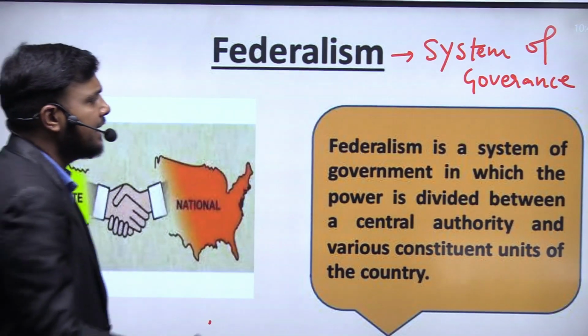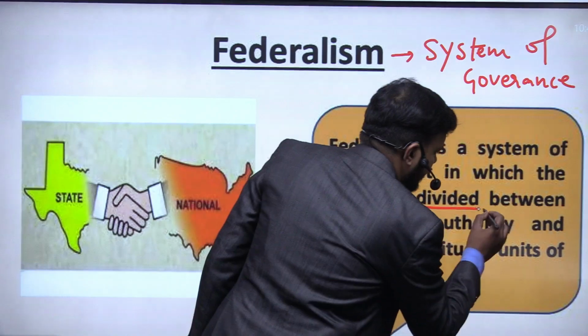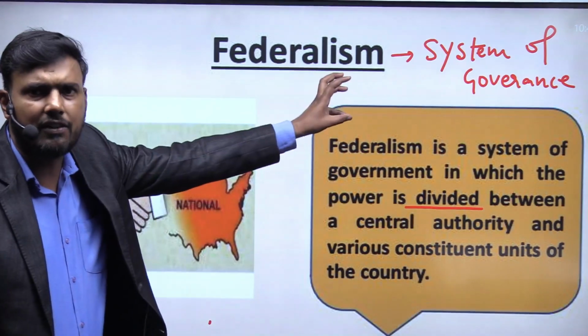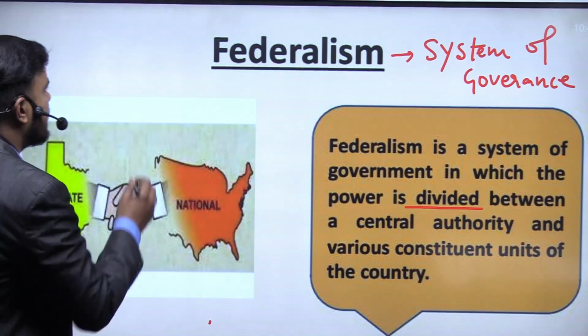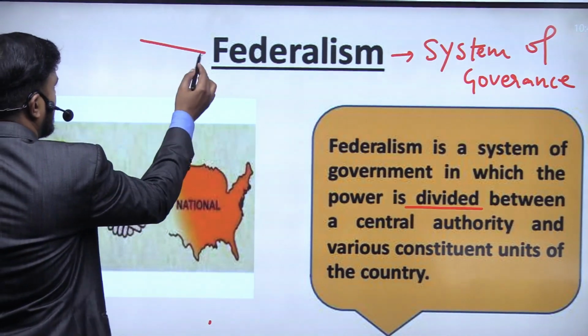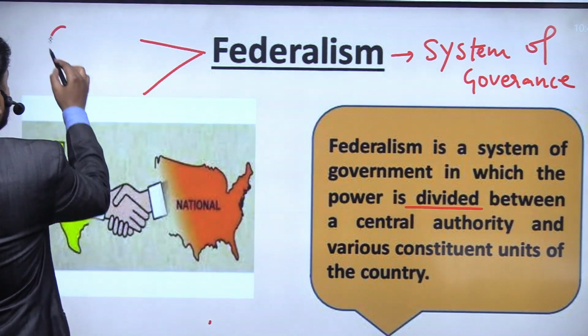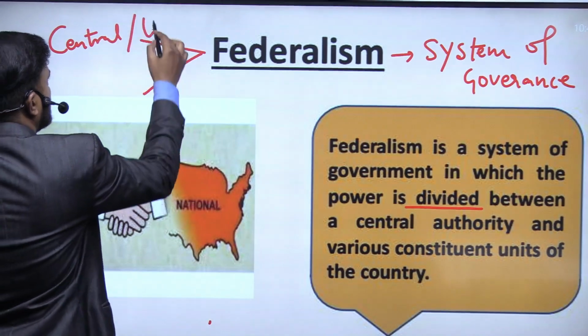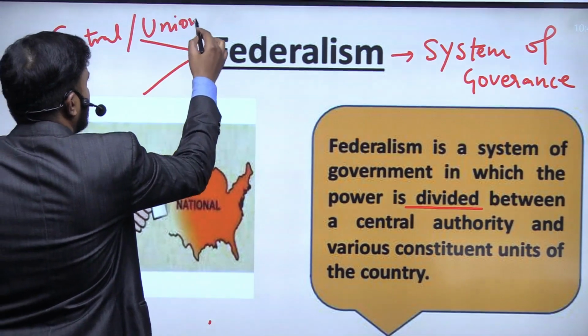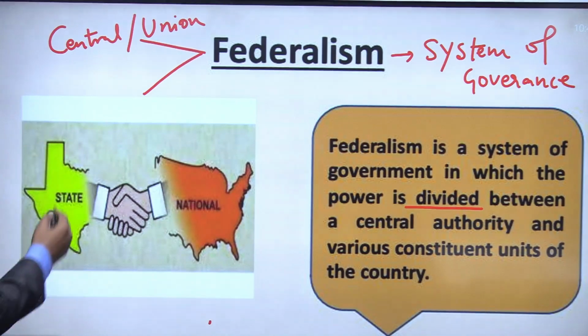What is the key point of this governance? You will see that there is a division in that. In that format of governance, there will be two stakeholders: one, the central government, or the union government at the center, and the second, the state.